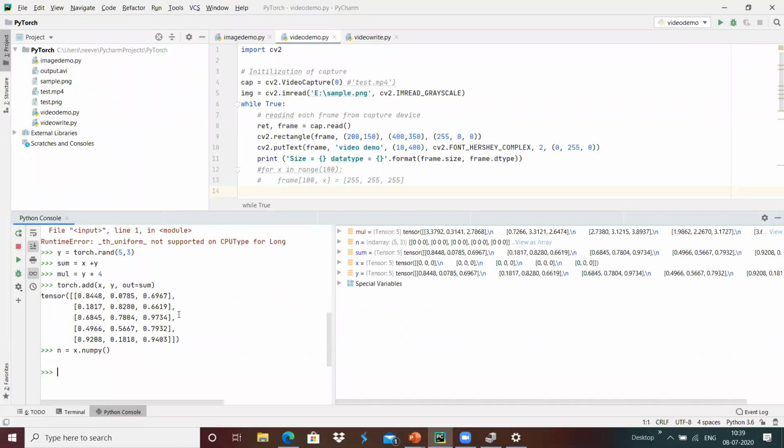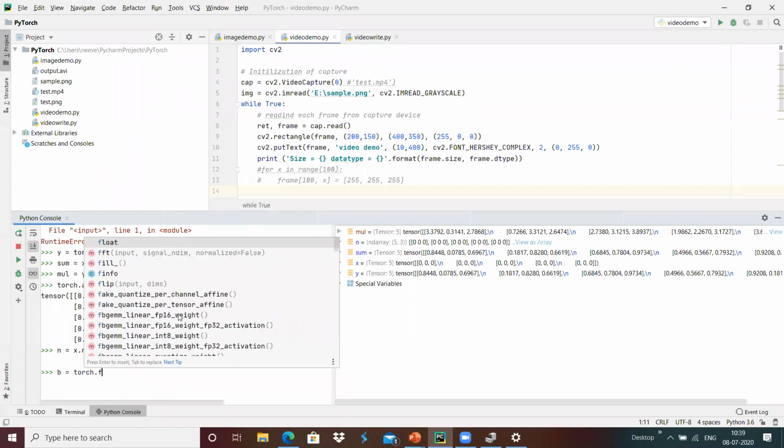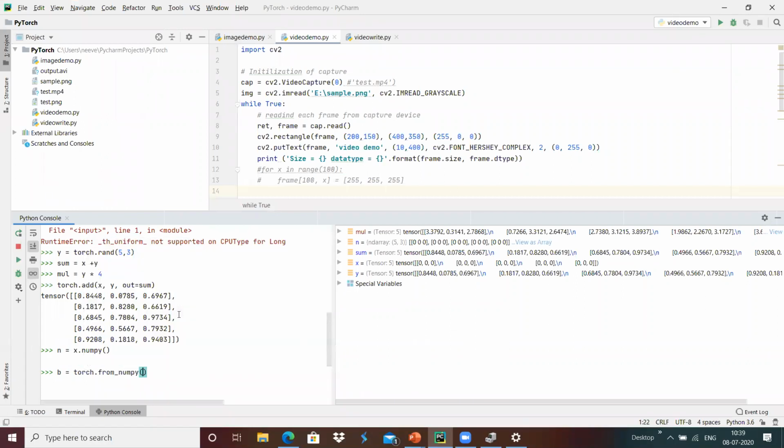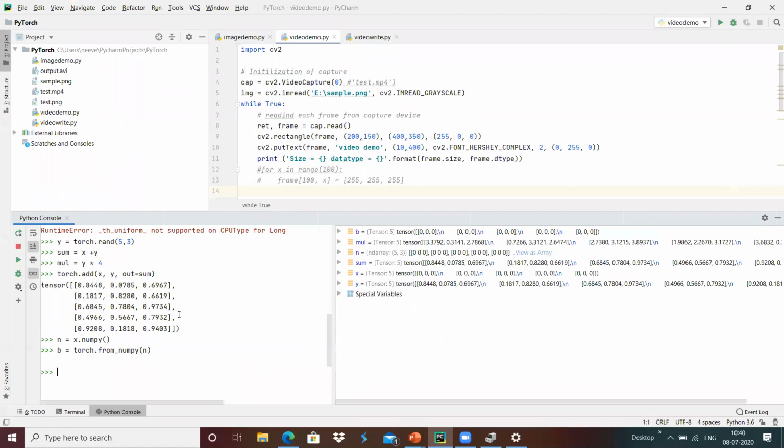I'm going to use b equals torch dot from numpy, and the n-dimensional array I'm going to give is n. We got it converted: the numpy variable n has been converted into a tensor with 5 rows and 3 columns in the two-dimensional array.